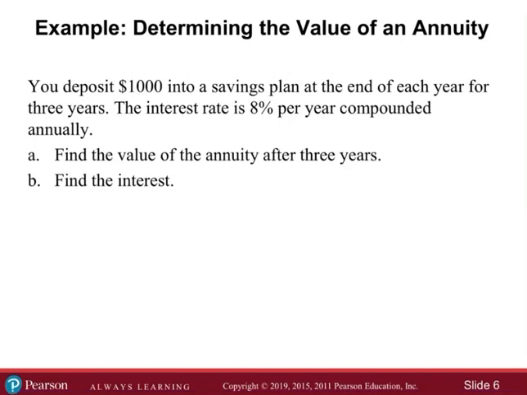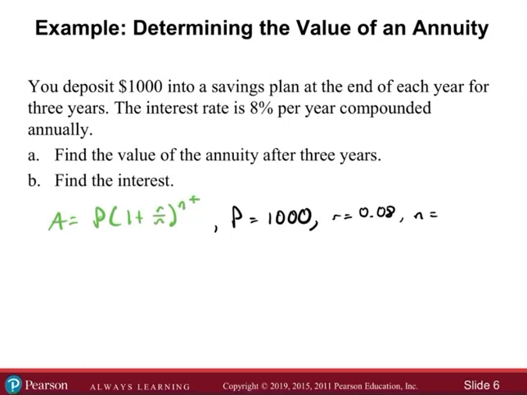Compounded annually. So I'm thinking like compound interest formula, where the future amount is going to be the principal times 1 plus, usually it's r over n to the power of nt. But then if we fill in what we're given, we're definitely starting with $1,000, right? The rate is 8%. We have to express it as a decimal, so that's 0.08. It says it's compounded annually, so our n, that means the interest is applied once every year, and we're doing this for 3 years. Okay. So that seems like everything.